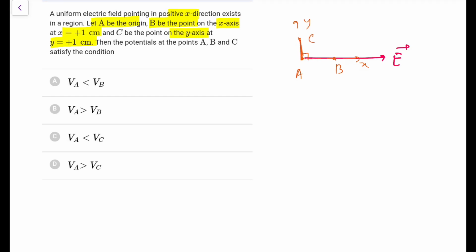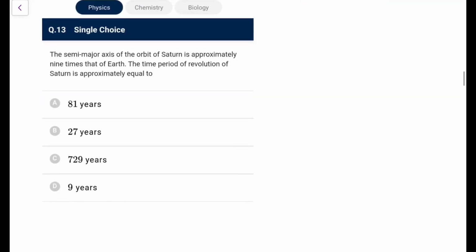Because AC is perpendicular to the field, A and C are at the same potential, and when we go in the direction of the field, potential will decrease. So VA is equal to VC, and that is going to be greater than VB. VA less than VB, wrong. VA greater than VB, right. VA less than VC, VA greater than VC, wrong. So option B is the only one.